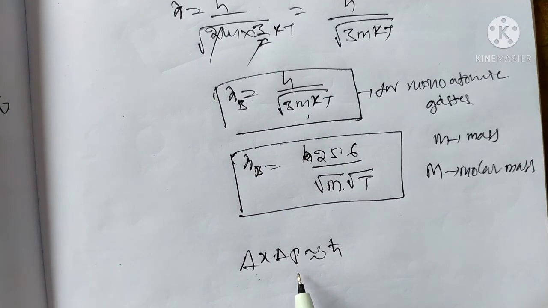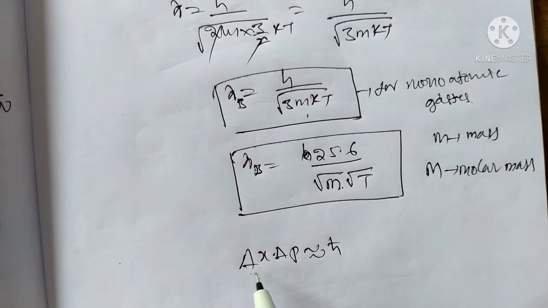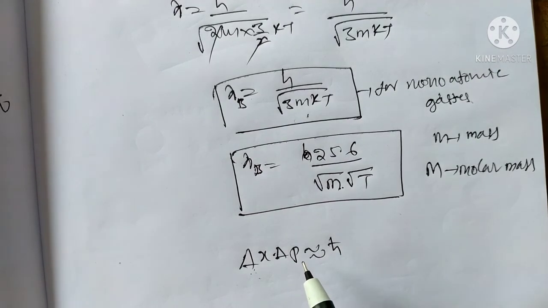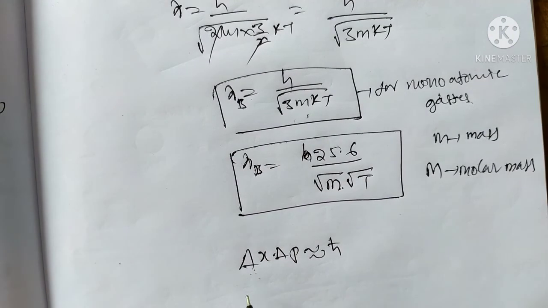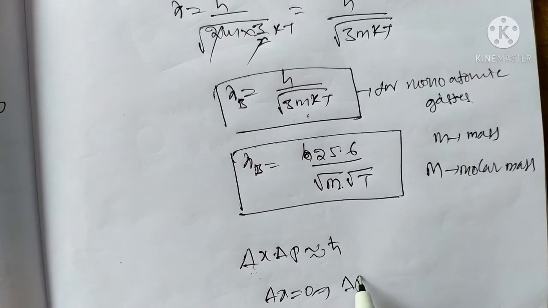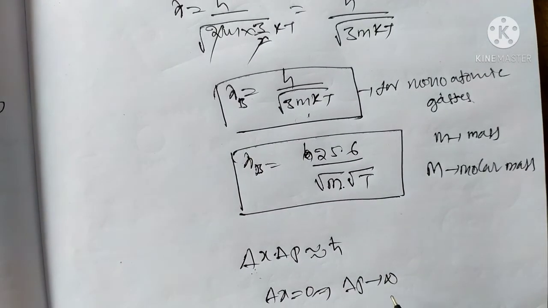According to the uncertainty principle, the product of delta x and delta p is equal to h cross. That means momentum and position cannot be measured at a particular time. Now, if delta x is equal to 0, delta p tends to infinity, that is definite.